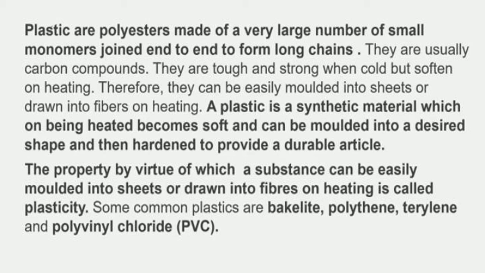Some common plastics are bakelite, polythene, terylene and PVC, that is polyvinyl chloride. Where can you see PVC? Yes, in our houses. The wiring which we do, that wiring for safety is covered by PVC pipes, right? Also the water pipes of plastic are made up of PVC.